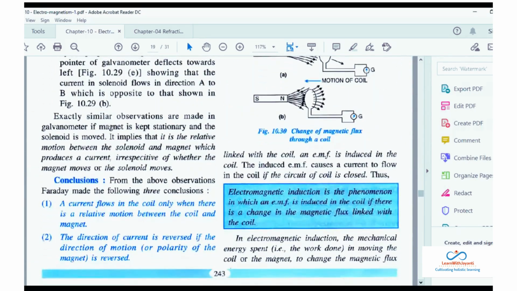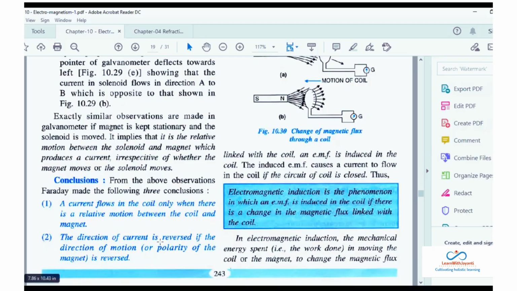Okay, so the conclusion is, from the above observation, Faraday made the following 3 conclusions. Current flows in the coil only when there is a relative motion between the coil and the magnet. Whenever there is a motion between the coil and the magnet, you can either move the magnet or move the coil, and you will get a current. Either you move the coil or you move the magnet, you will have a current flow.